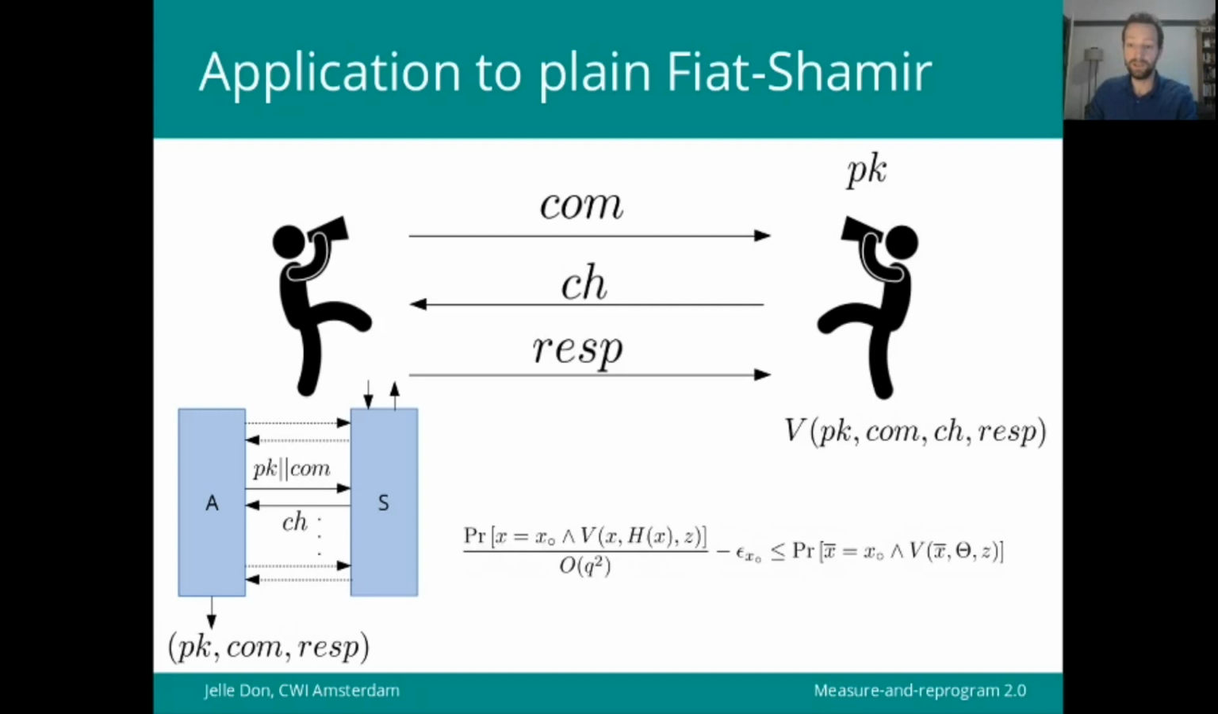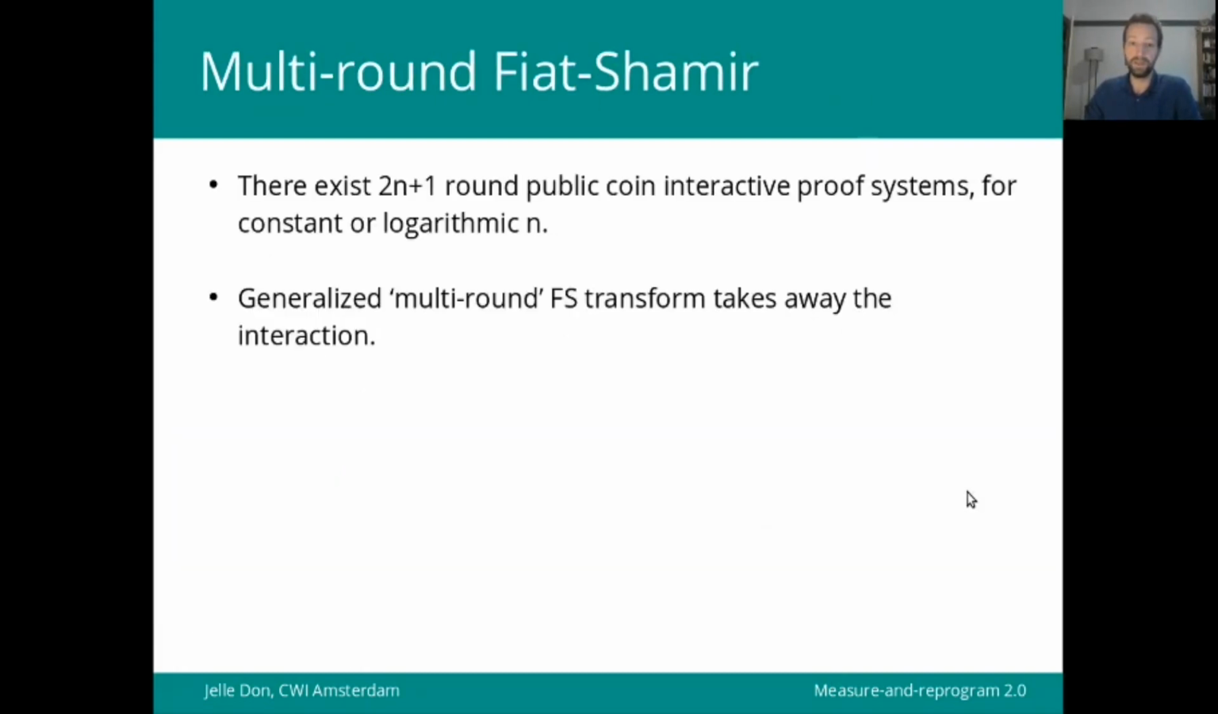And now, of course, with this inequality at hand, we know that the probability that this response is correct with respect to this challenge, which is represented here by theta, is approximately the same, up to this q-squared loss, as the probability that the original adversary can break the non-interactive Fiat-Shamir scheme. So that's the reduction. But as I said, this is only plain Fiat-Shamir for 3-round schemes. The main topic of the current work is about multi-round Fiat-Shamir.